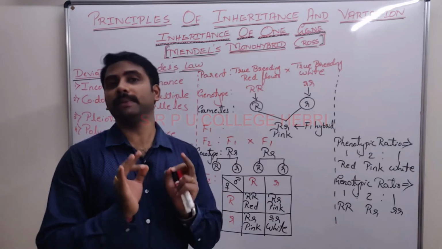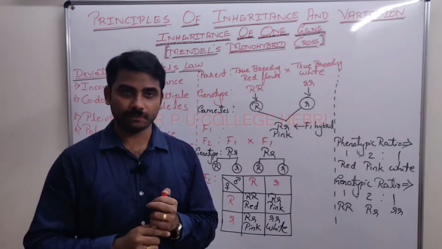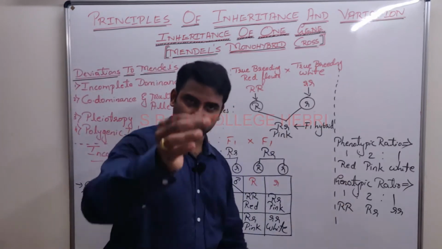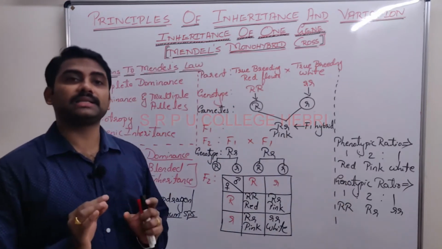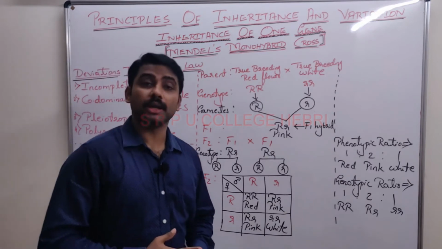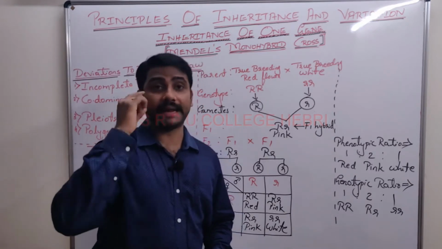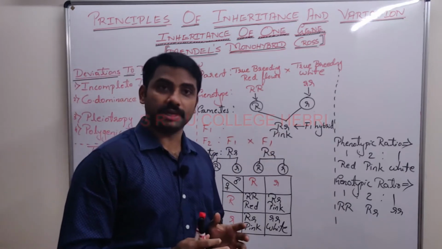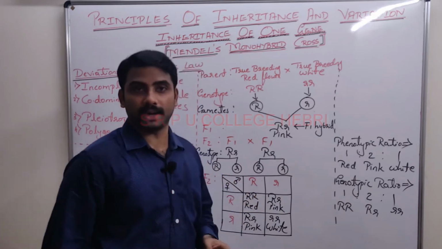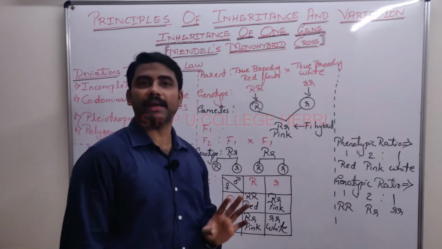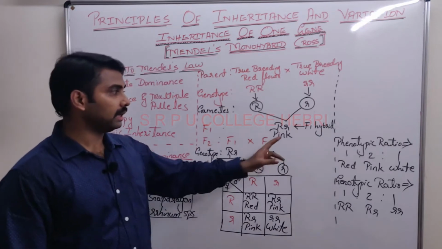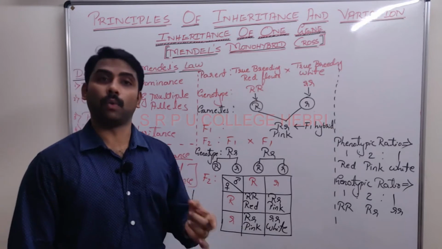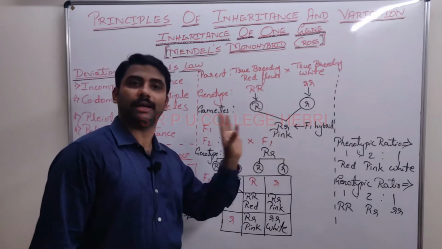Then one more question: how will you define incomplete dominance? It is a phenomenon in which, listen to me carefully, otherwise you can write it down also, once you complete up to the genotypic ratio, in the next line write: it is the phenomenon in which the progeny (F1) does not resemble either of the parents and is in between the two.